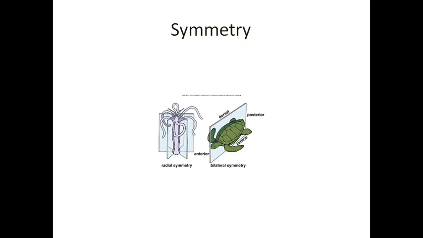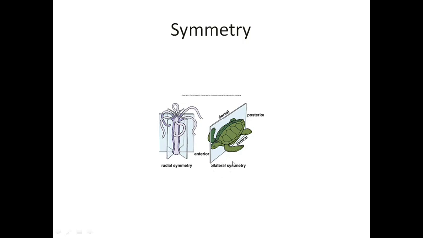And the next one, the tortoise, is called bilateral symmetry. From the dorsal and ventral side we cut toward the posterior end, that is from the anterior end to the posterior end, top to bottom. We will get two equal halves. That is called bilateral symmetry.